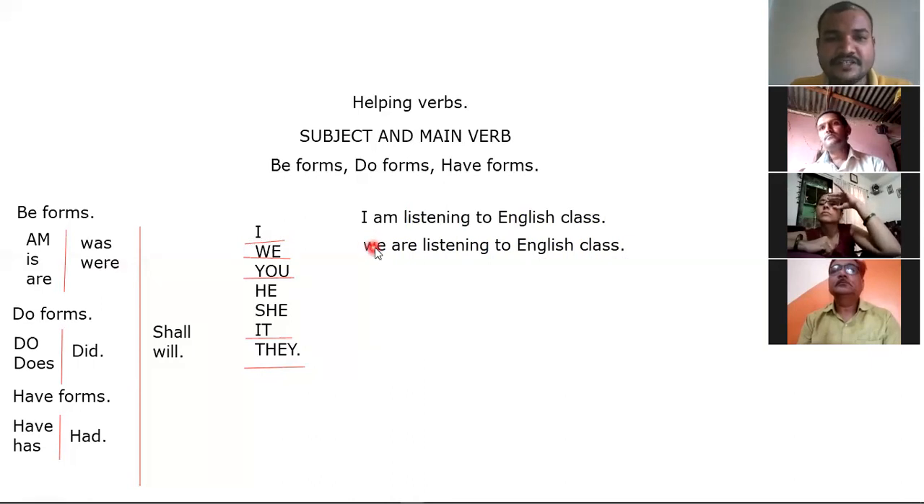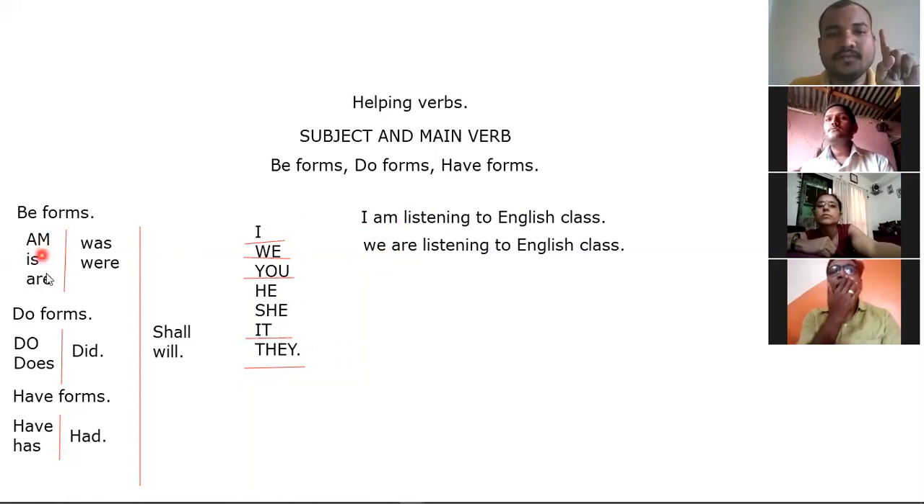What did I change? Only 2 words I changed. So here I am, but here we are. I is singular, so we have to use the singular helping verb am. I am. Clear? Next, second one.